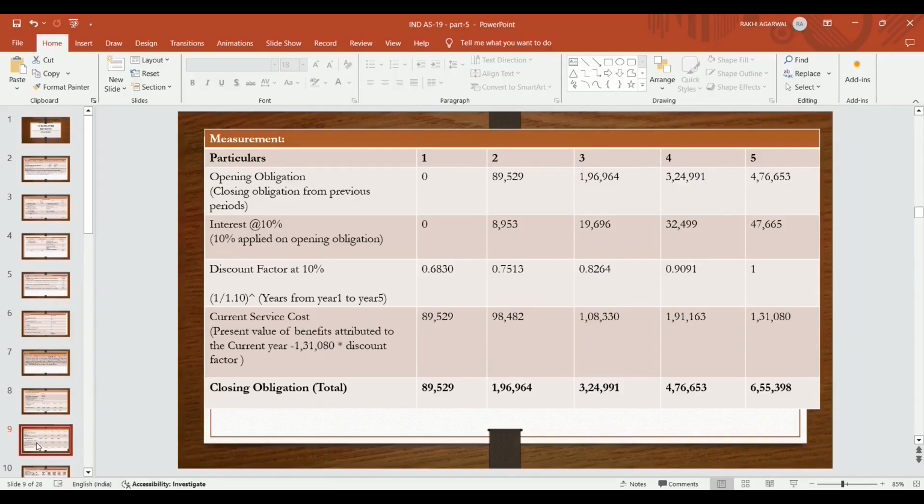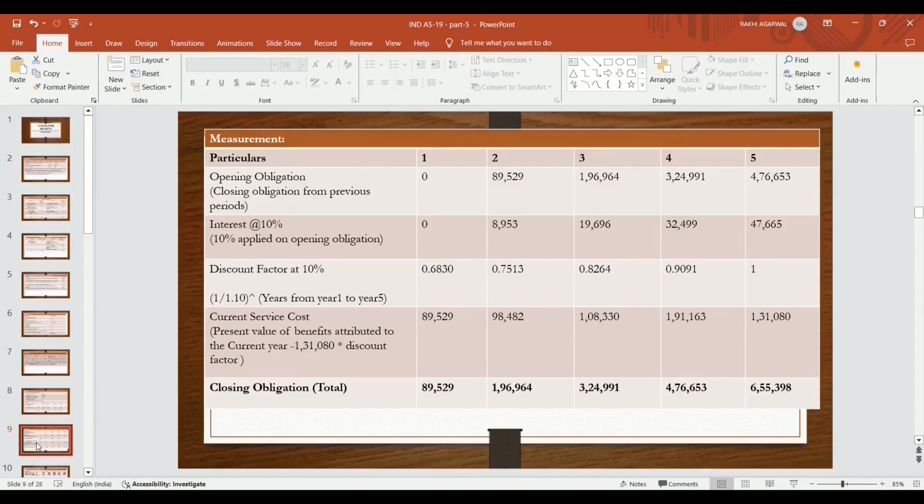These 89,529 become the opening obligation in year 2. Interest at the rate 10%. So on opening obligation interest is to be charged, that is 8,953. Current service cost becomes 98,482. So the closing obligation becomes 1,96,964. These 1,96,964 become the opening obligation in year 3.